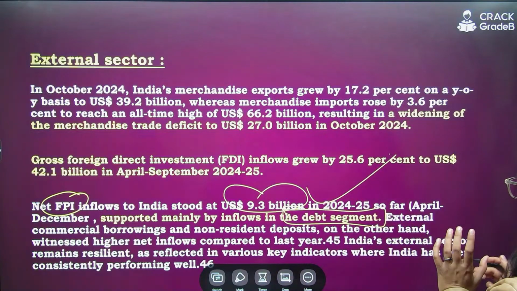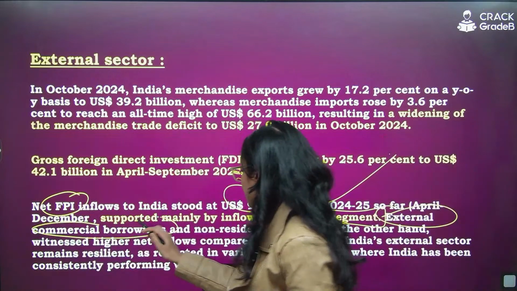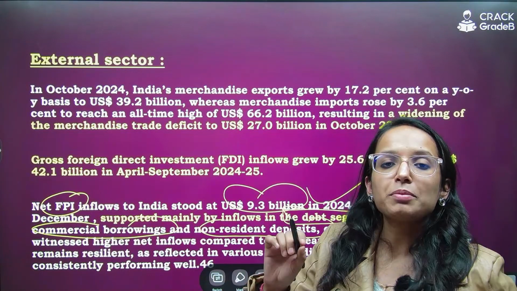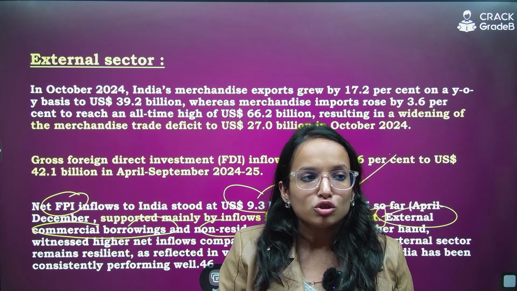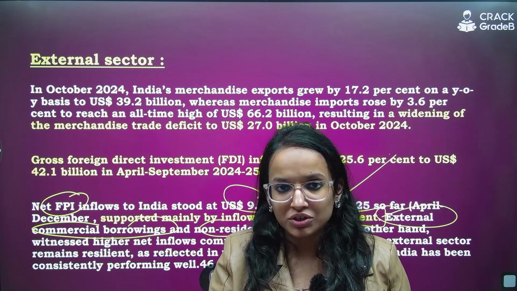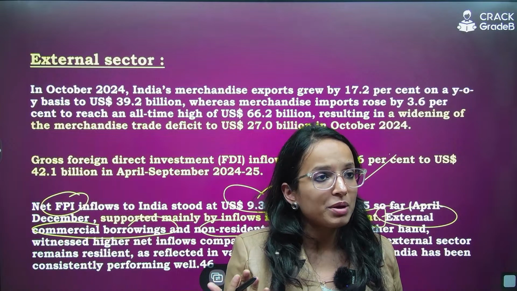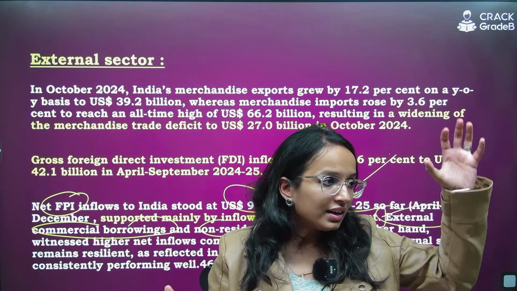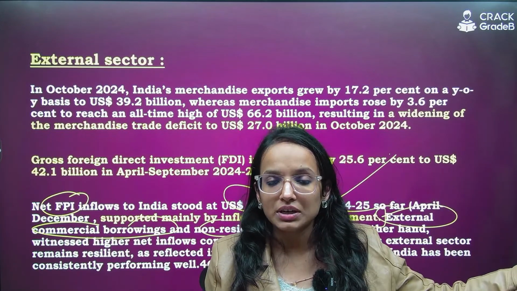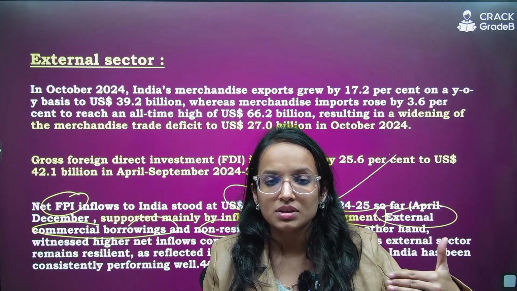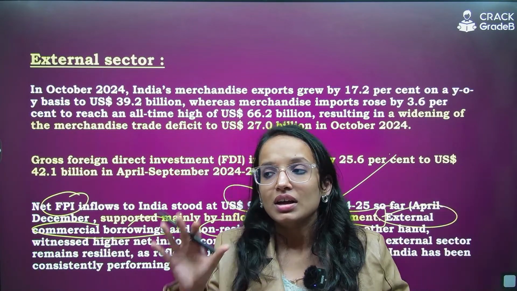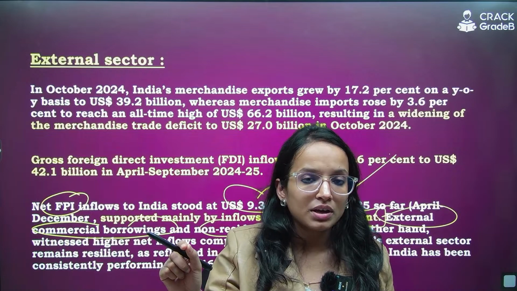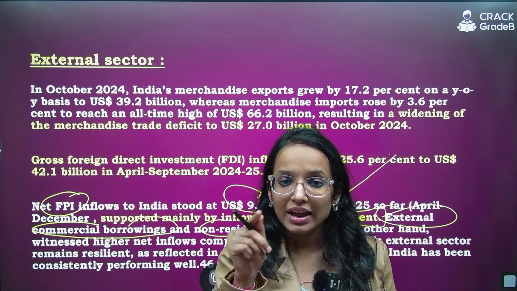Then we have external commercial borrowings, ECBs, non-resident deposits, etc. All these are a part of the capital account of BOP, right? In balance of payments, which records our transactions with the rest of the world, the BOP is broadly divided into two categories: current account and capital account. Current account BOP records your trade activities, trade of goods, services, the invisibles, the transfer payments, etc. Capital account basically records whatever leads to a change in ownership, like borrowing, like FDI, like FPI, right?